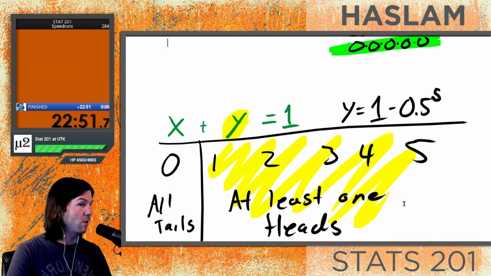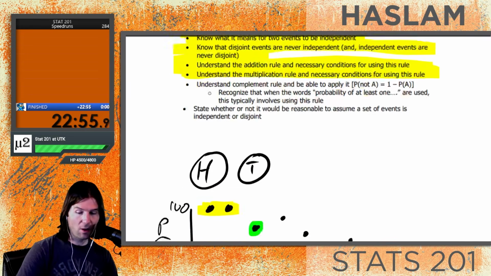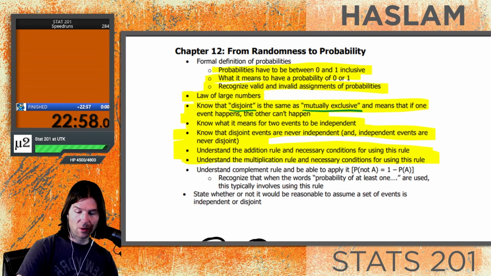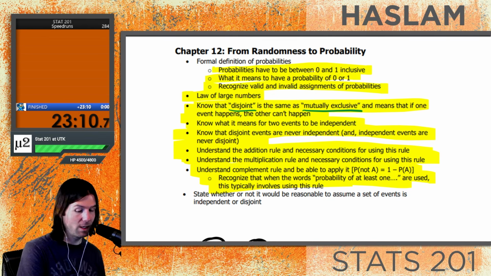These are pretty tricky. They're maybe the hardest part of this chapter, but do a bit of review, and there are some great homework problems for that. So understand the complement rule and be able to apply it. That is exactly what we're doing right here with the complement rule. Either A occurs or not A occurs, and we've just done some complicated problems with that.